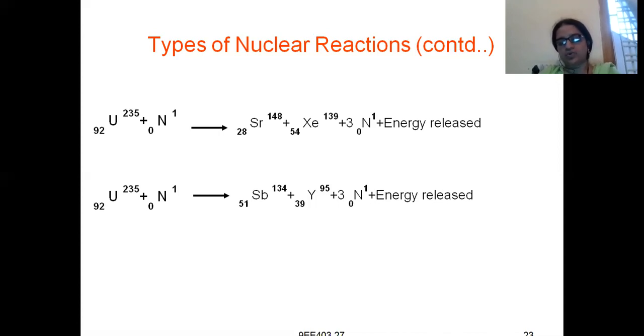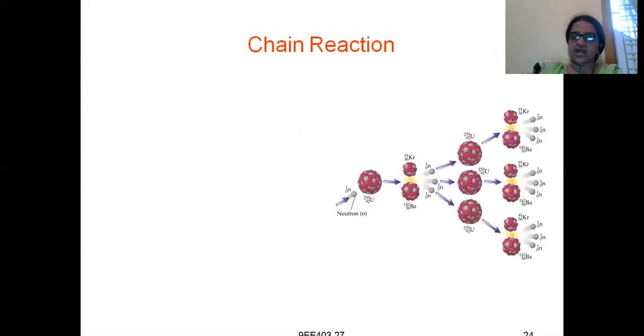Here again, it is getting disintegrated into two different, smaller nuclei, Sb and Y, with atomic numbers 51 and 35, and atomic weights 134 and 95, and 3 neutrons, and more energy is released. So these are the types of nuclear reactions.